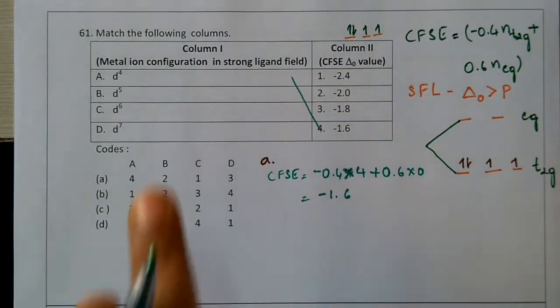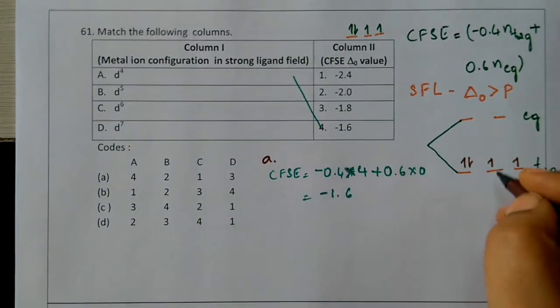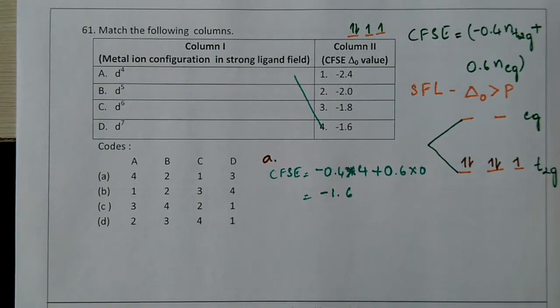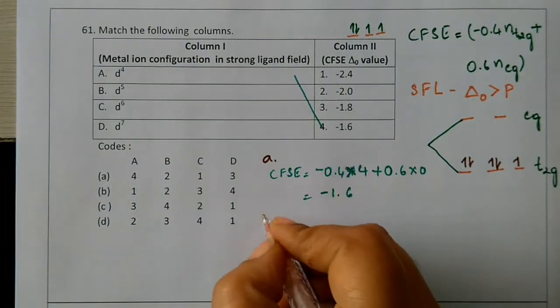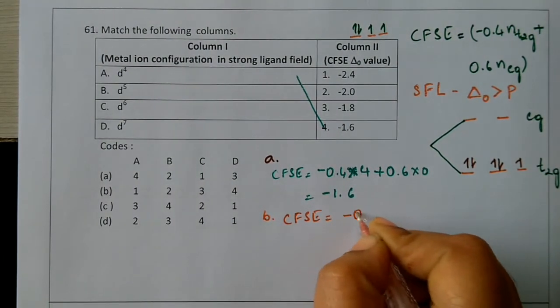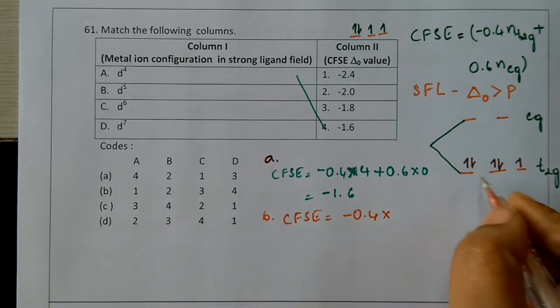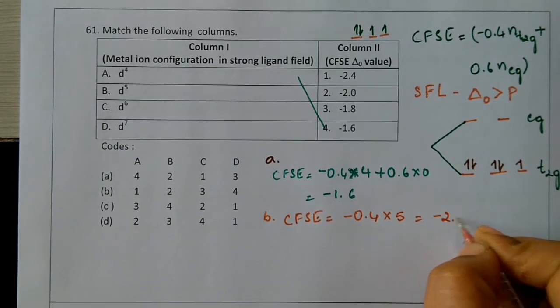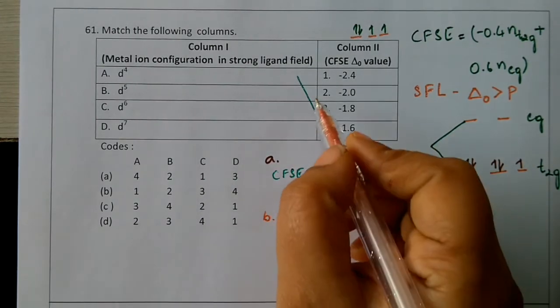So D5 is there. D5 means the fifth electron, 1, 2, 3, 4 already there. The fifth electron will join here itself. So for option B, CFSE is equal to minus 0.4 into 5 electrons, so the answer is minus 2.0. That is the second one.